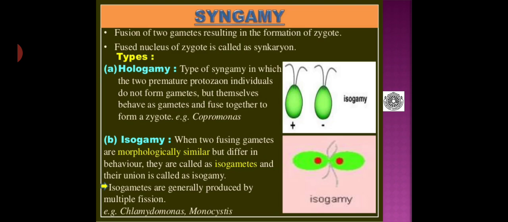Then coming to isogamy, the name itself suggests, iso means similar. When two fusing gametes are morphologically similar but differ in behavior, they are called isogametes, and their fusion or union is called isogamy. Isogametes are generally produced by multiple fission. Example, Chlamydomonas and Monocystis. You may observe the type of gamete fusion, called isogamy, on the right hand side of this slide.